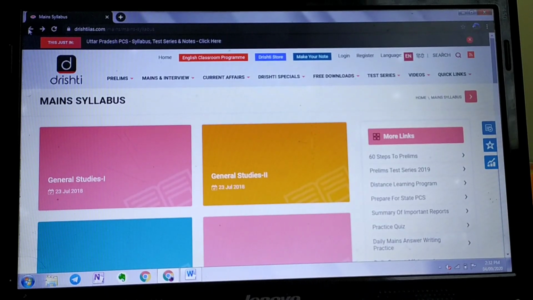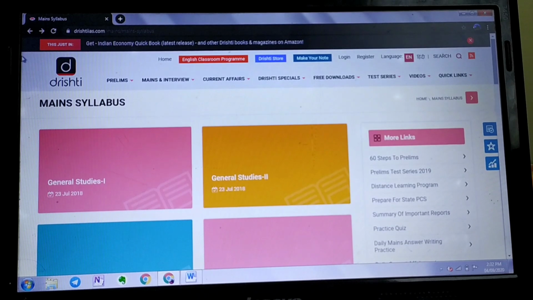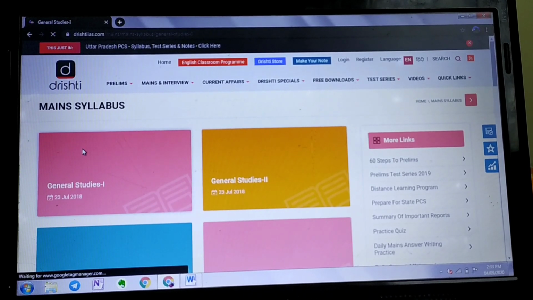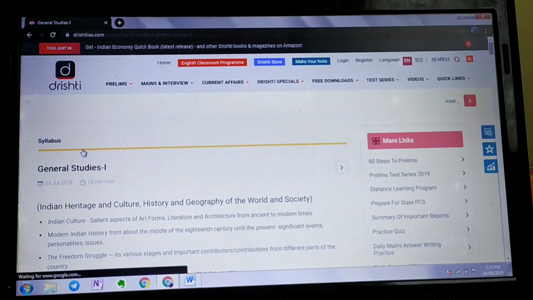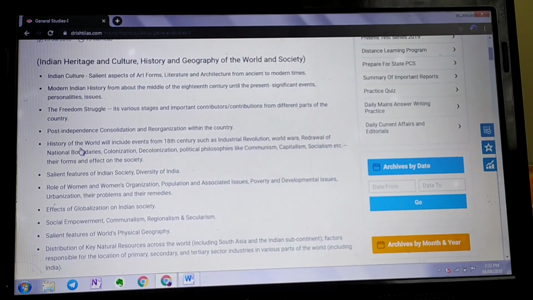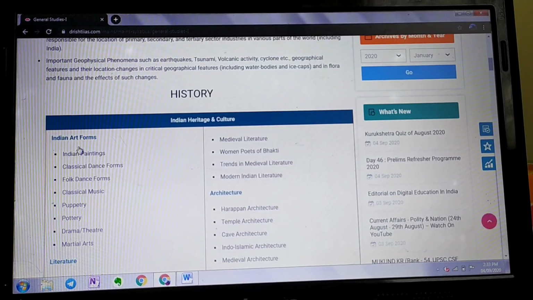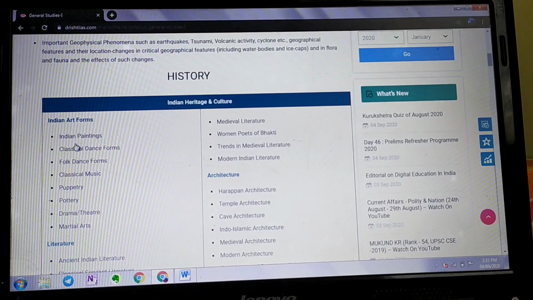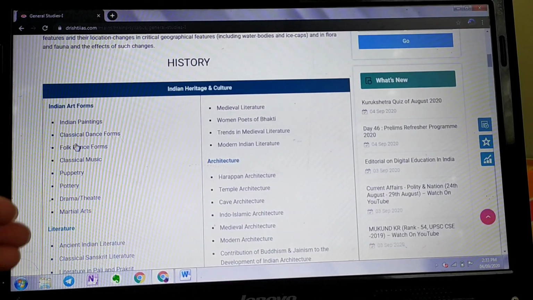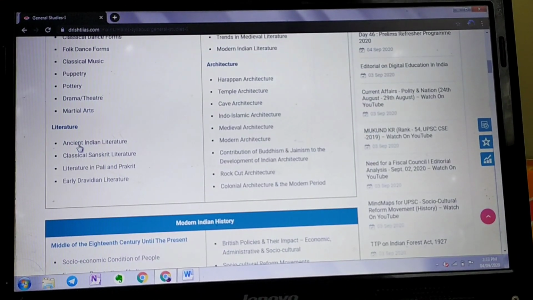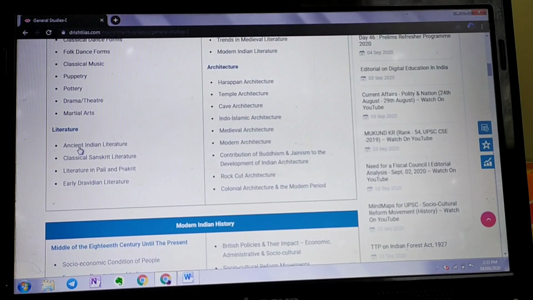So now I am on the Drishti IAS website. As you can see here, they have given us the syllabus for mains. Now I will click on GS1. They have given a good compilation of all the syllabus, and they have also given us the subtopics that we have to do. For example, you can see here, the first topic is Indian heritage and culture. For that, down here we have been given all the subtopics, so you can go through that, and you can also make the checklist like I did for my exam.